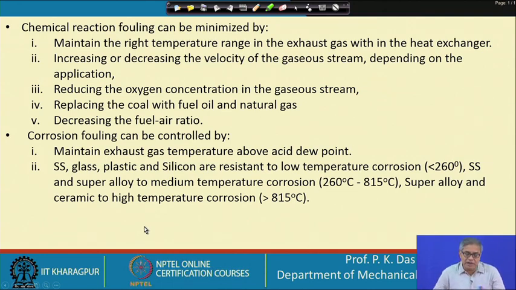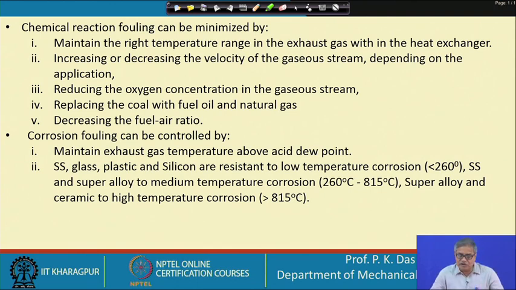Chemical reaction fouling can be minimized by maintaining the right temperature in the exhaust gas within the heat exchanger, increasing or decreasing the velocity of the gaseous stream depending on the application. So, sometimes by increasing the velocity of the gaseous stream it is convenient, sometimes the reverse is good.